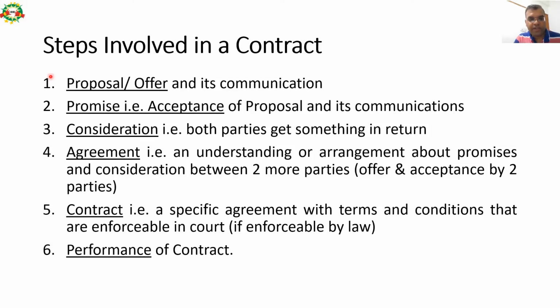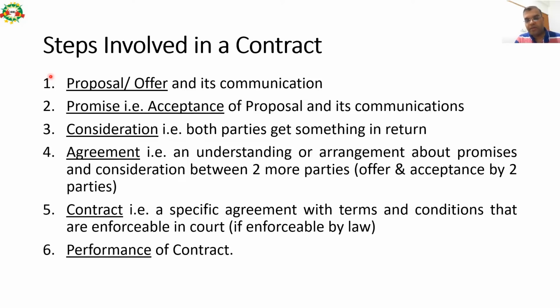These are the various steps involved in formation or execution of a contract. First step is proposal or offer and its communication to the other party. Second step, post giving the offer, is promise, that is, acceptance of the proposal and its communication. I give you some offer and you accept it. Then third step is consideration, that is, both parties get something.